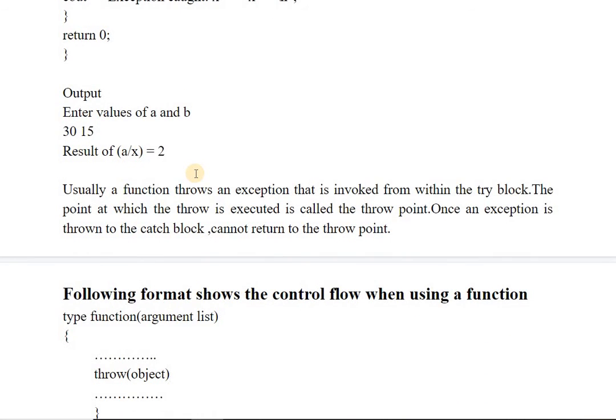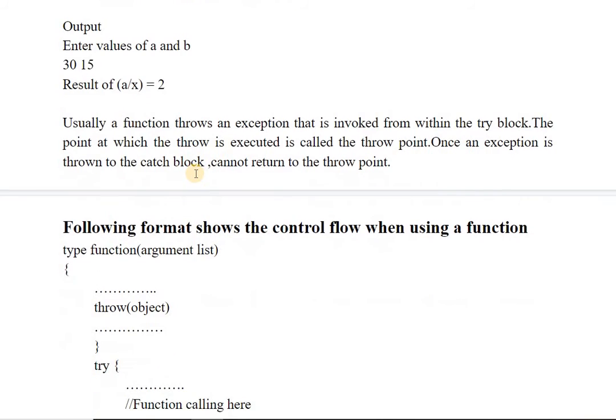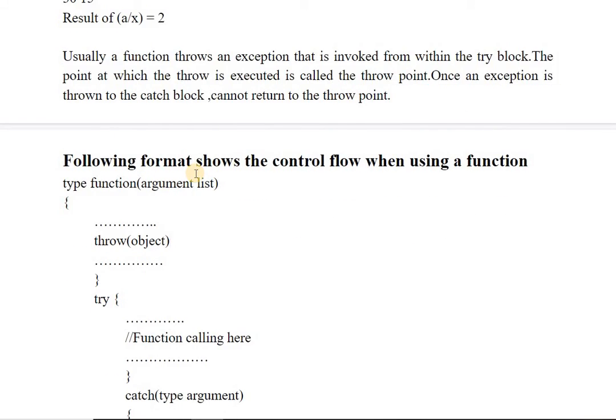We can have a situation where we have our user defined function, and in that user defined function we may have exceptions also, or you can say that a user defined function may throw an exception. The try block will be calling any function which is user defined or which we have defined separately. So that function also will be able to throw an object which is having the exception.